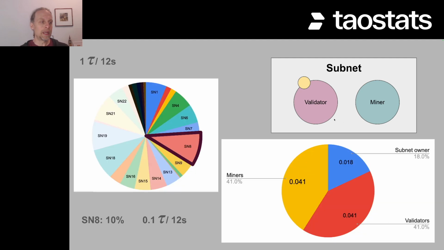But after it's split to the subnets, inside the subnet, 18% goes to the subnet owner, 41% to the miners, and 41% to the folks we're talking about today, the validators and the delegates.